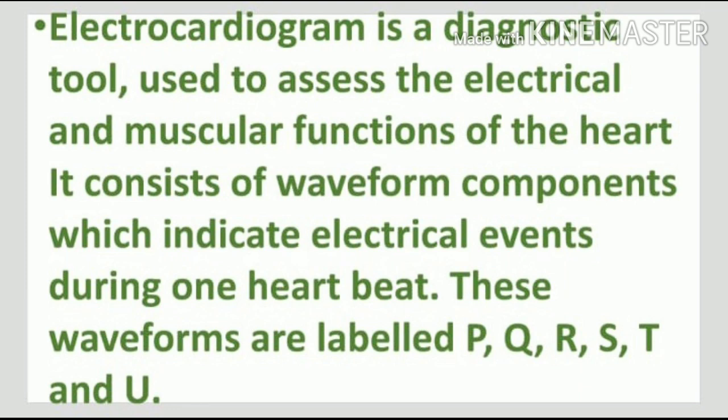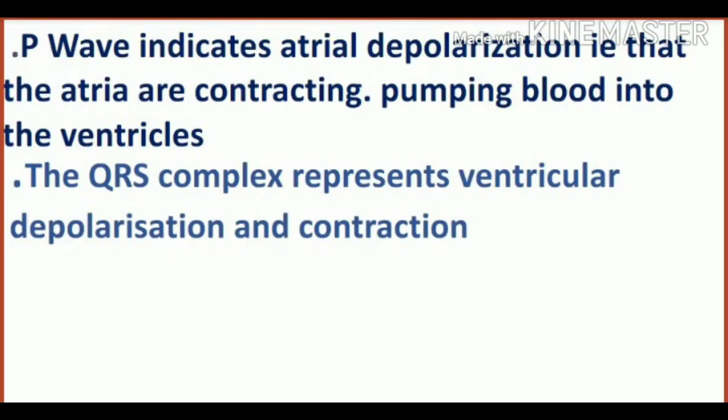Electrocardiogram is a diagnostic tool used to assess the electrical and muscular functions of the heart. It consists of waveform components which indicate electrical events during one heartbeat. These waveforms are labeled P, Q, R, S, T and U. P wave indicates atrial depolarization, that is, the atria are contracting, pumping blood into the ventricles.